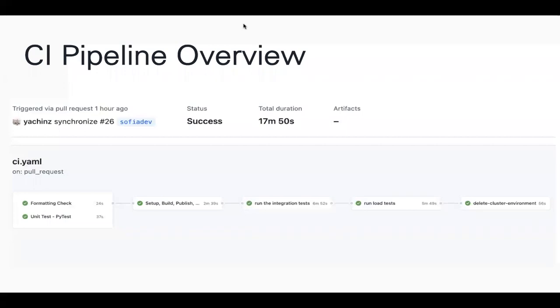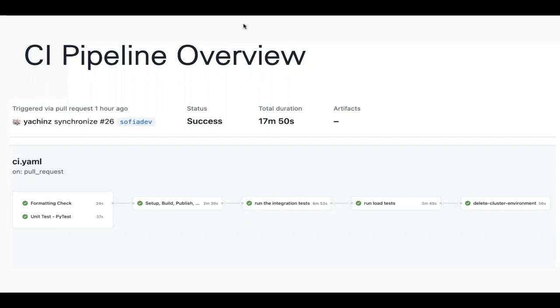In the last sprint for the CI pipeline part, we were not able to get the log from our integration test and load test. In this sprint, we successfully got the logs from our testing. This image is an overview of our CI pipeline. We could see status and total duration of the entire CI pipeline run. The CI YAML file section indicates what happened after the pull request.